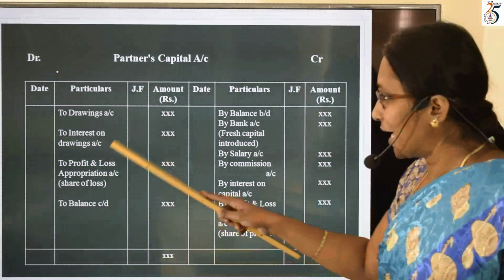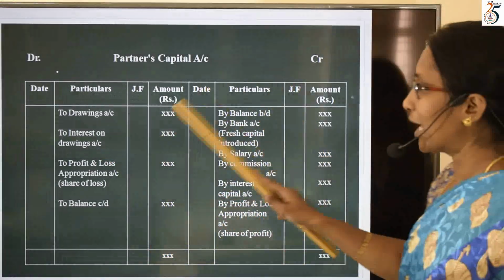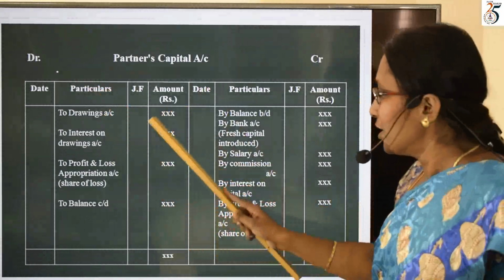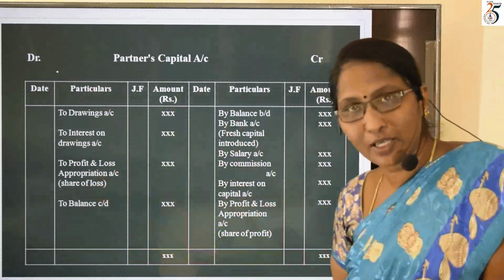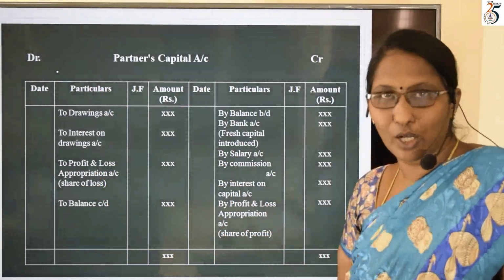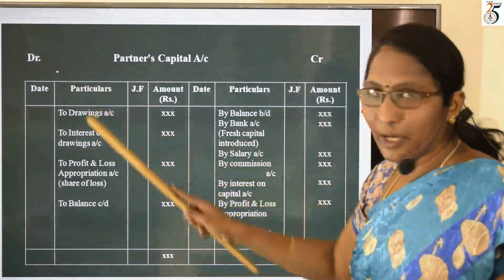So to him it is an expense. This will reduce the capital, so we do write in debit side. Next to this, P&L appropriation account, share of loss. A share of loss also will reduce the capital value, so we do write in debit side.